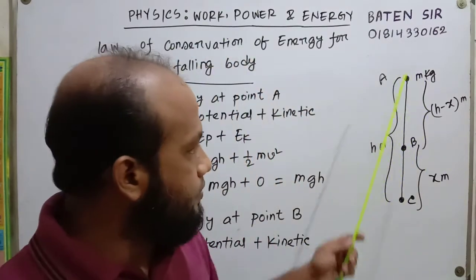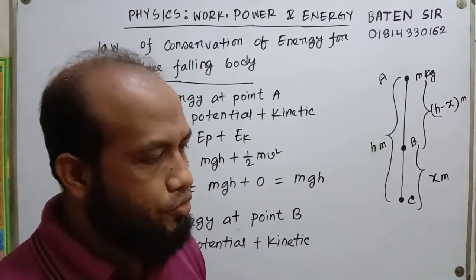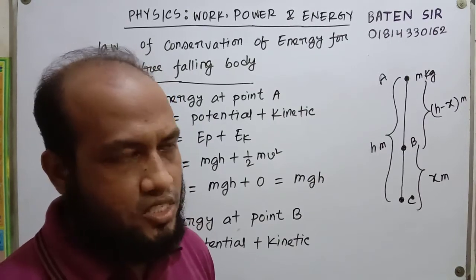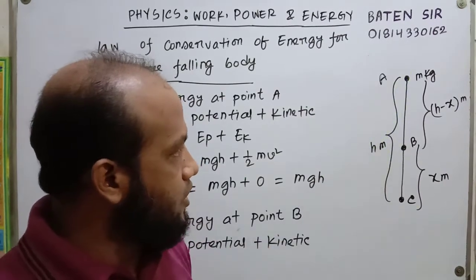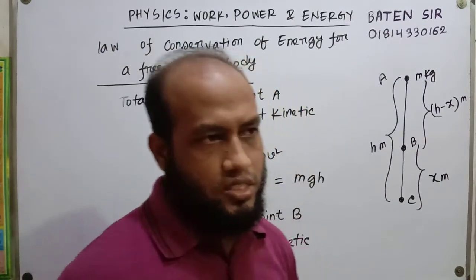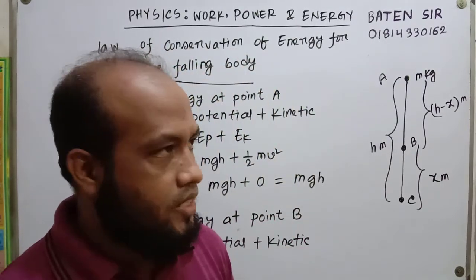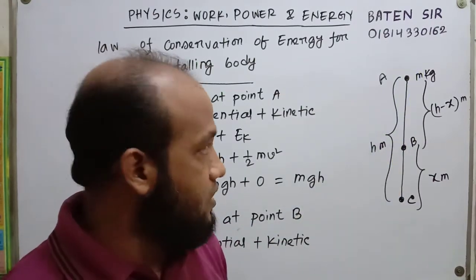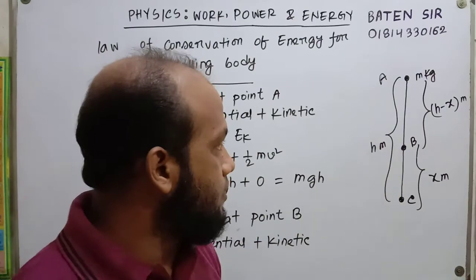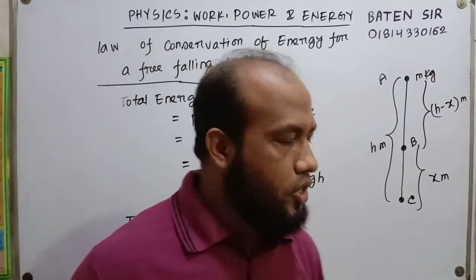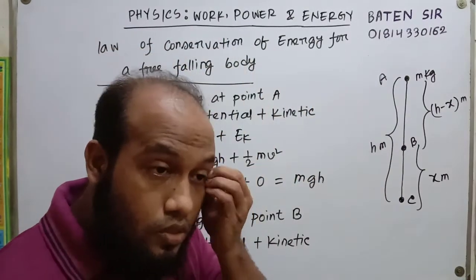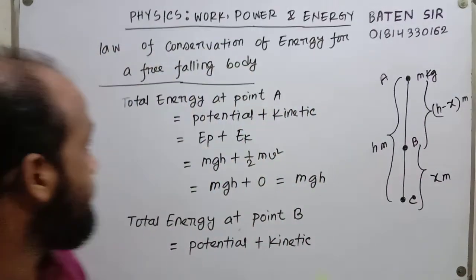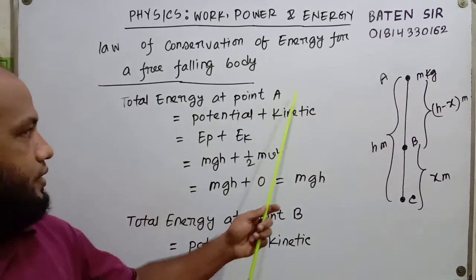At position A, at h meter height, if we raise it and keep it at rest, all the energy is stored as potential energy. There is no kinetic energy, as it is fixed and at rest. All the energy is stored as potential energy. So now let us determine the total energy at point A.